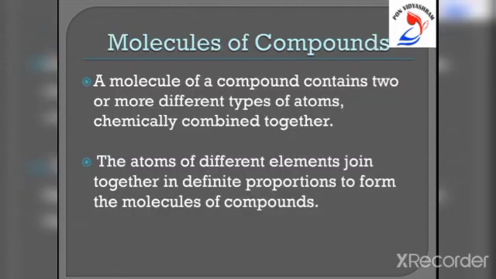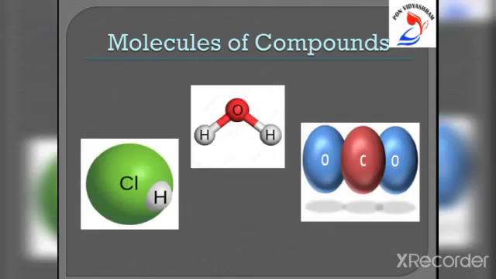The molecule of a compound contains 2 or more different types of atoms chemically combined together. For example, hydrogen chloride, HCl, is a compound. The molecule of hydrogen chloride contains 2 different types of atoms, hydrogen atom and chlorine atom. Another example, water. Water is also a compound.